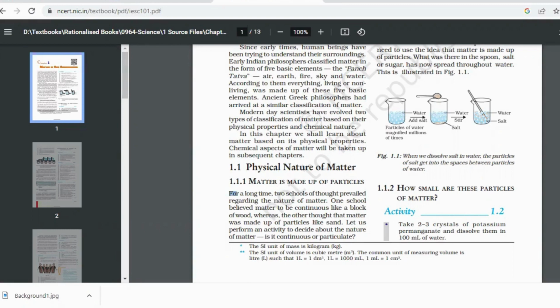Now, this part is done. Physical nature of matter is done. Matter is made up of particles is done. Those particles are called atoms and molecules is done. The question is, how small are these particles of matter? Now we are going to do the characteristics of particles of matter. Meaning, what do particles of matter show? What are the characteristics they are showing? There are a total of four characteristics, beta. First characteristic